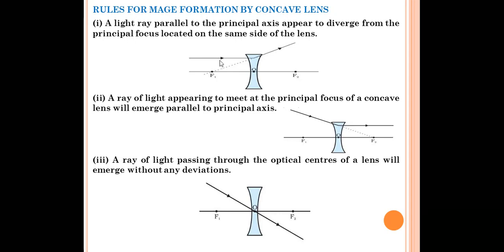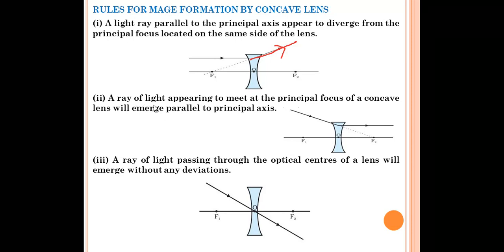So a ray of light which is parallel to the principal axis, this is an incident ray. After refraction, what it will do? It will diverge. Okay, it will not pass through the f2, it will diverge from this point. It is going on this line. This is your refracted ray. If you'll extend this one, then it will pass through f1. It appears to diverge from the principal focus located on the same side of the lens. This you can see focus point. This is locating on the same side of the lens, so it will diverge. It will go on. So if you'll extend, it will then pass through this one.